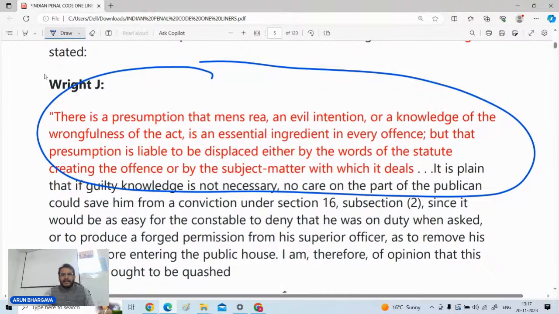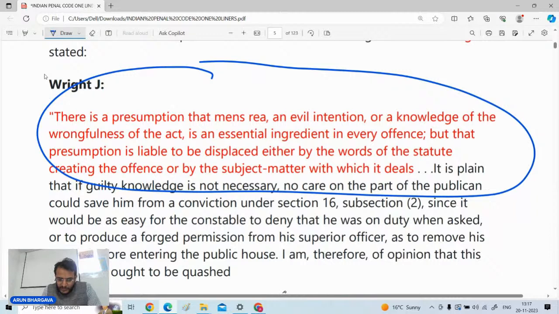that there is a presumption that mens rea, an evil intention or knowledge of the wrongfulness of the act, is a very essential ingredient of any offense, but that presumption is liable to be displaced either by the words of the statute creating the offense, or by the subject matter with which it deals. So this judgment, Sherras versus De Rutzen, is important for you people. It is important.